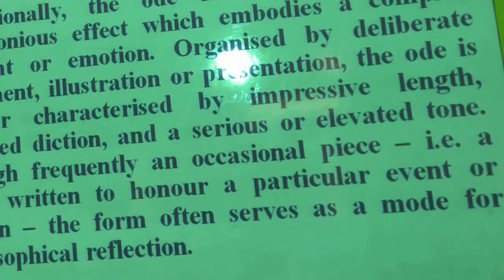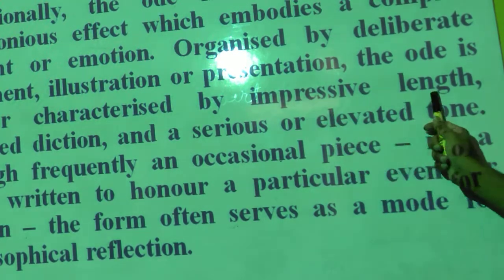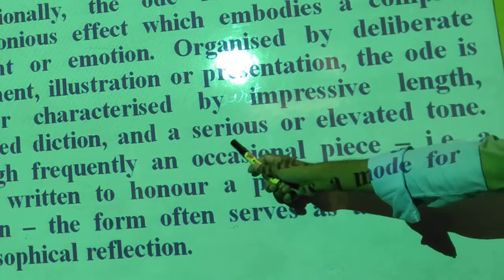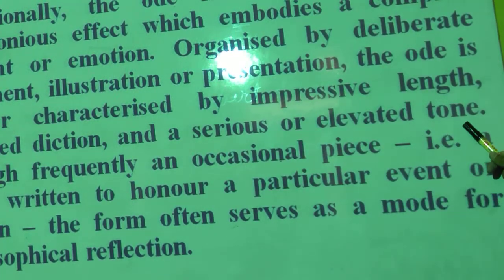The ode is further characterized by impressive length, elevated diction, a serious or elevated tone. Tone should also be royal. It should not be a trivial tone.